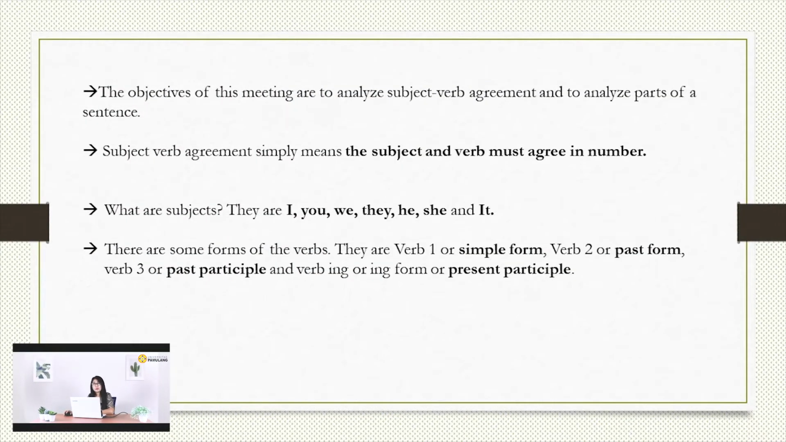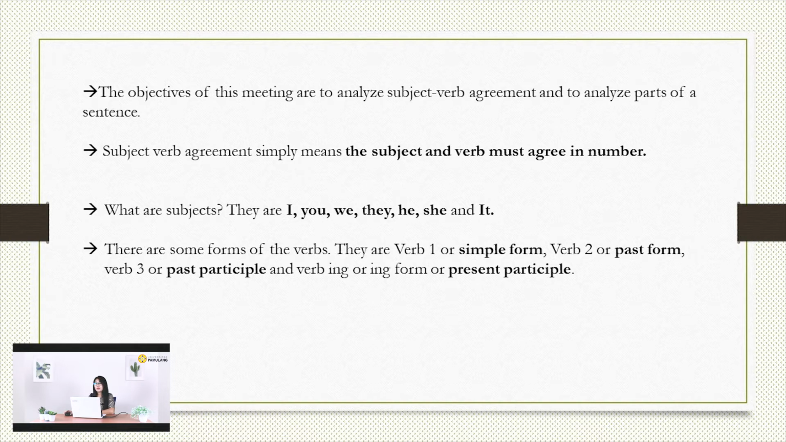Well, let's get started. The objective of this meeting is to analyze the subject-verb agreement and to analyze part of a sentence. Subject-verb agreement means the subject and the verb must agree in number. What are subjects? They are I, you, we, they, he, she, and it.